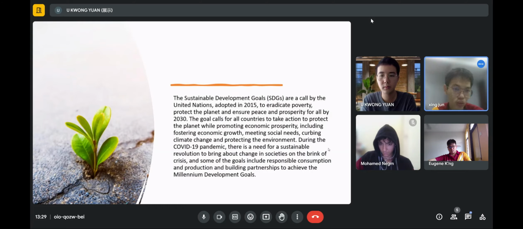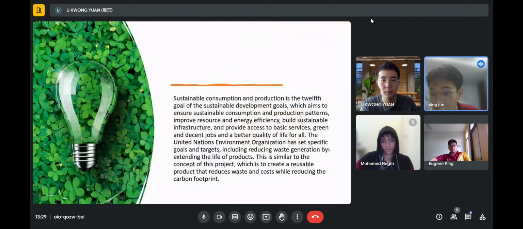During the COVID-19 pandemic, there is a need for a sustainable revolution to bring about change in societies on the brink of crisis. And some of the goals include responsible consumption and production and building partnerships to achieve the development goals. So these are the 17 goals provided in the SDGs.